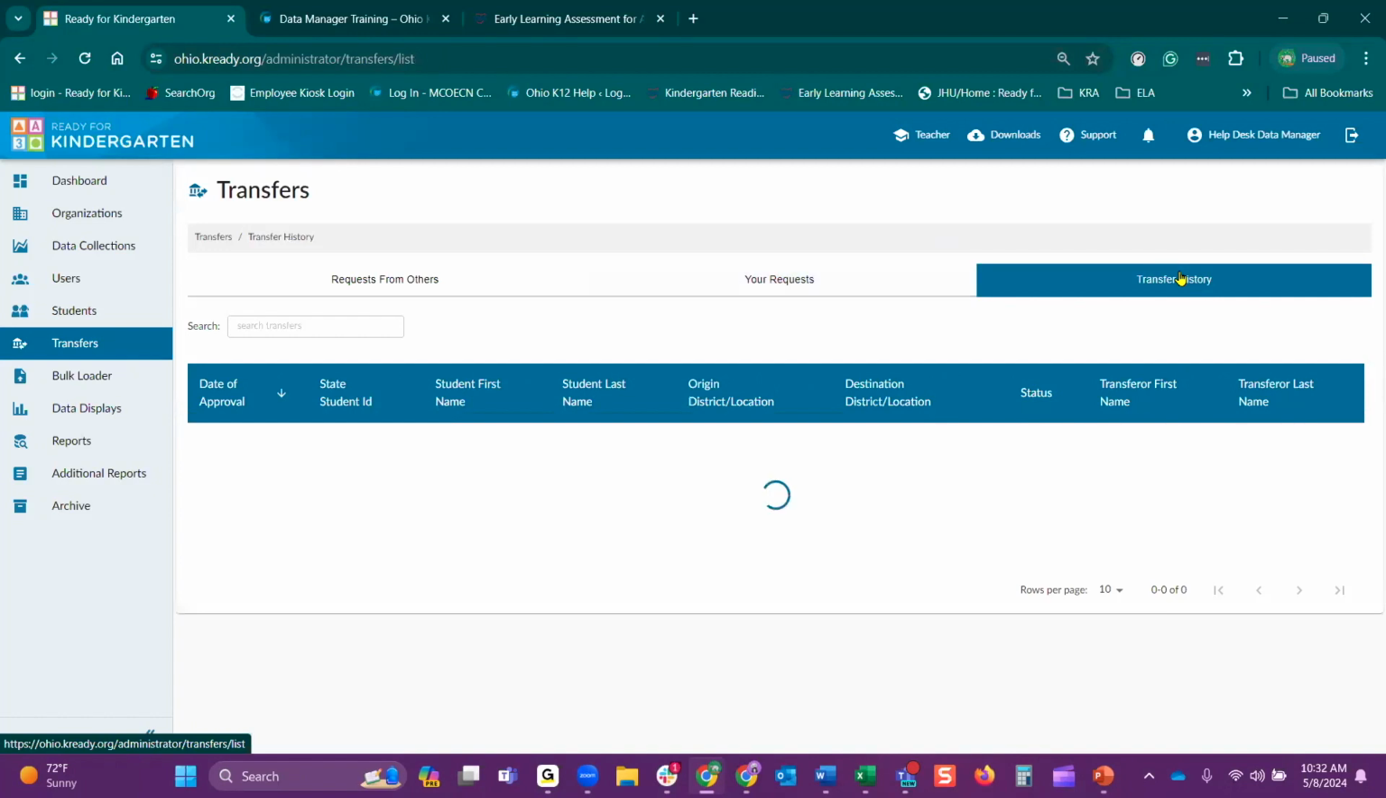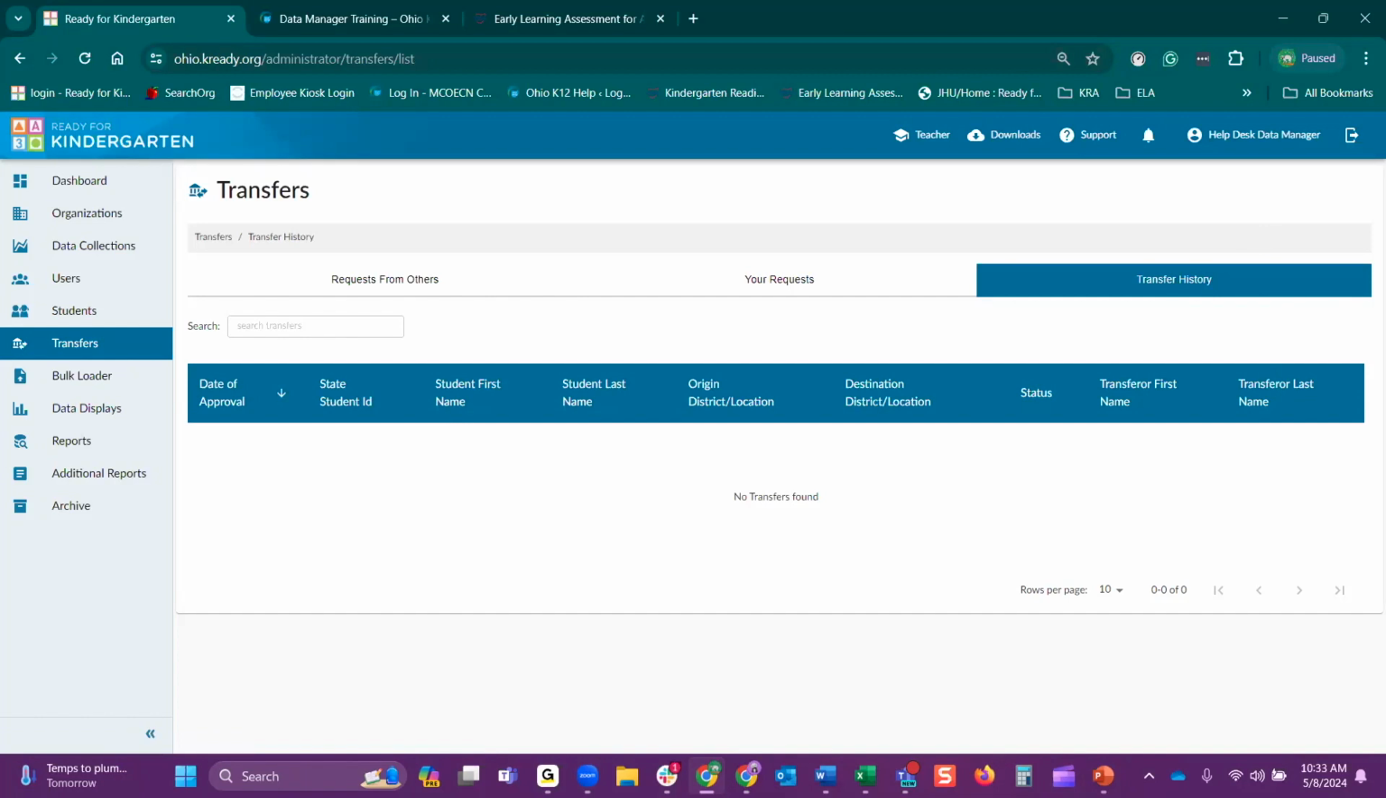Now, lastly is the transfer history. Now, this is going to show all of your requests or requests from others. Again, I do want to stress that the internal transfers from building to building are not going to show in your request or your transfer request. So I just want to make sure you note that.